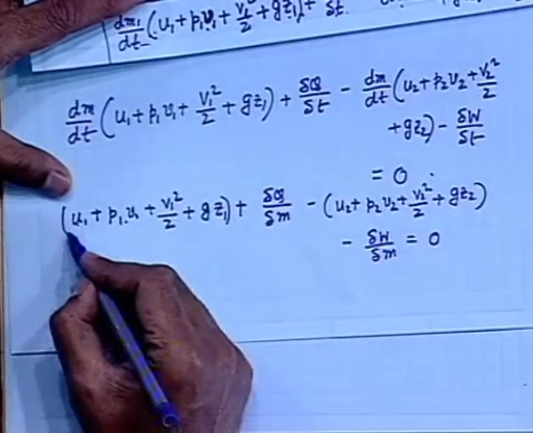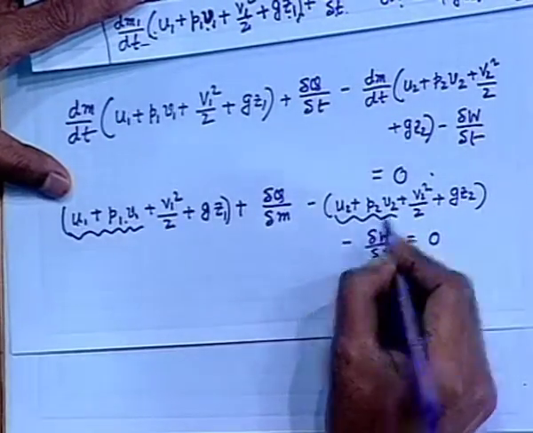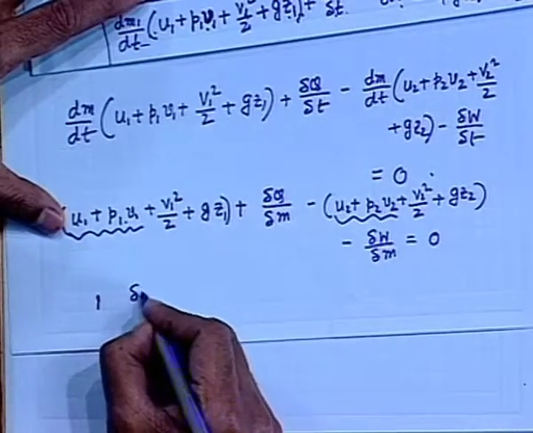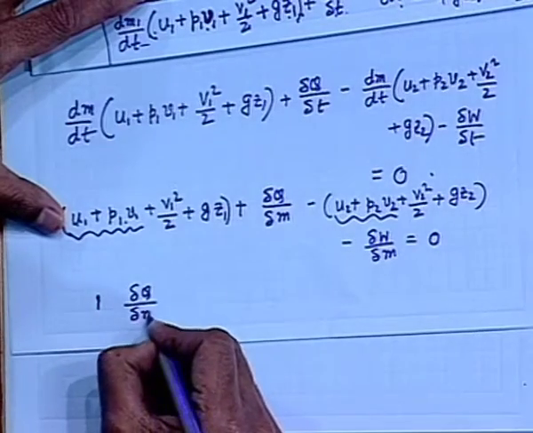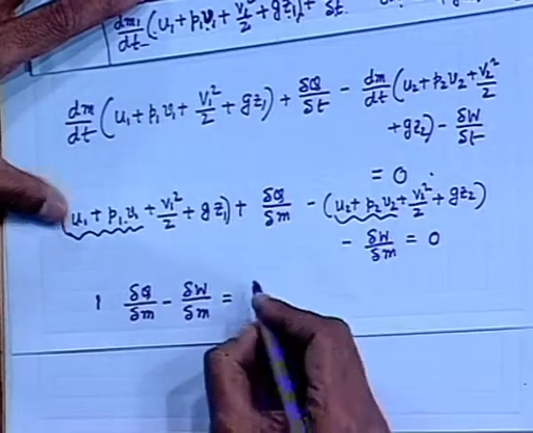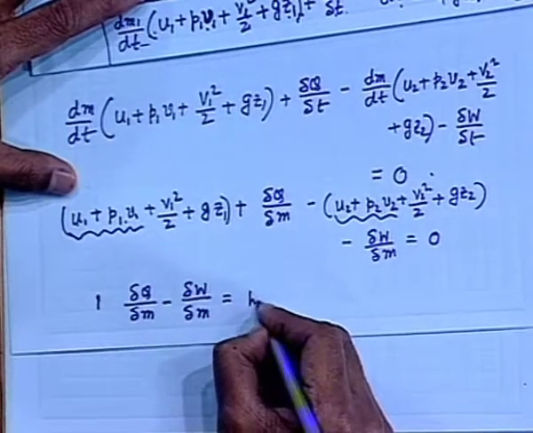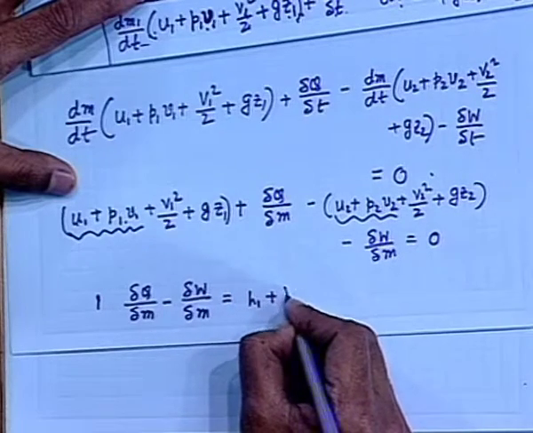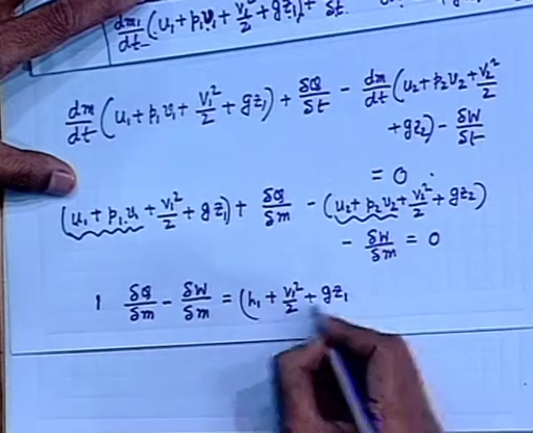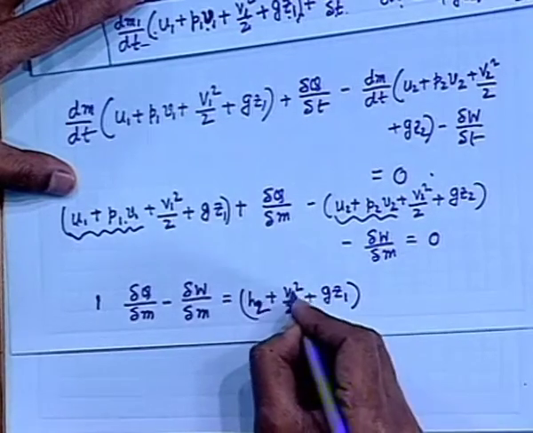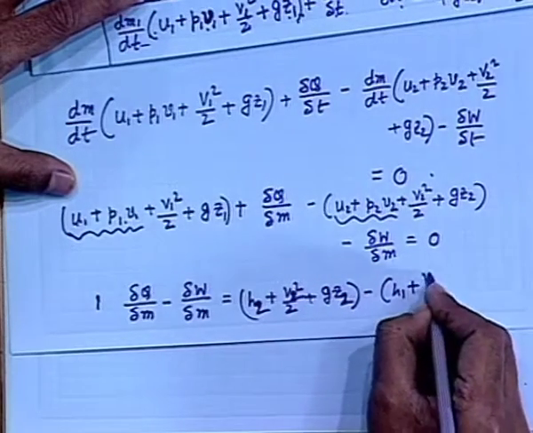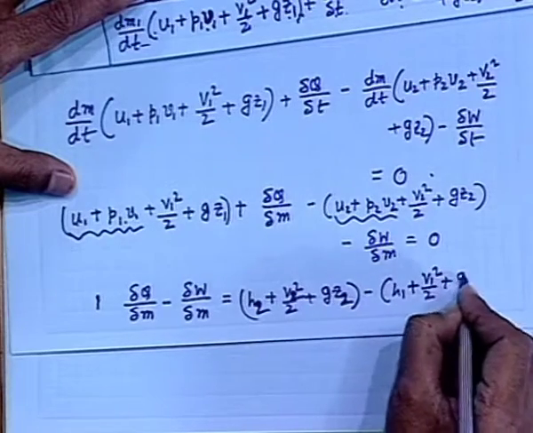Now, if I club u1 plus p1v1 by our definition as h1, then I can write it this way: del q by del m minus del w by del m is equal to h2 plus v2 square by 2 plus gz2, minus h1 plus v1 square by 2 plus gz1.